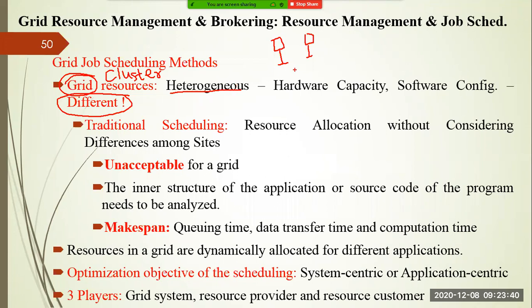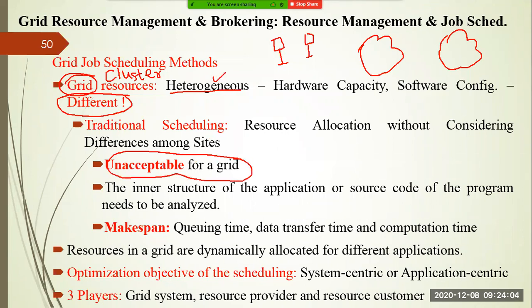We are assuming that each and every site or organization has an equal number of resources, or can take the same amount of load, which is not practically true. That's why traditional scheduling is not acceptable in grid, because grid deals with heterogeneous resources, where one organization may have very big power and another very low power, right? That's why traditional scheduling is not acceptable in our grid system.